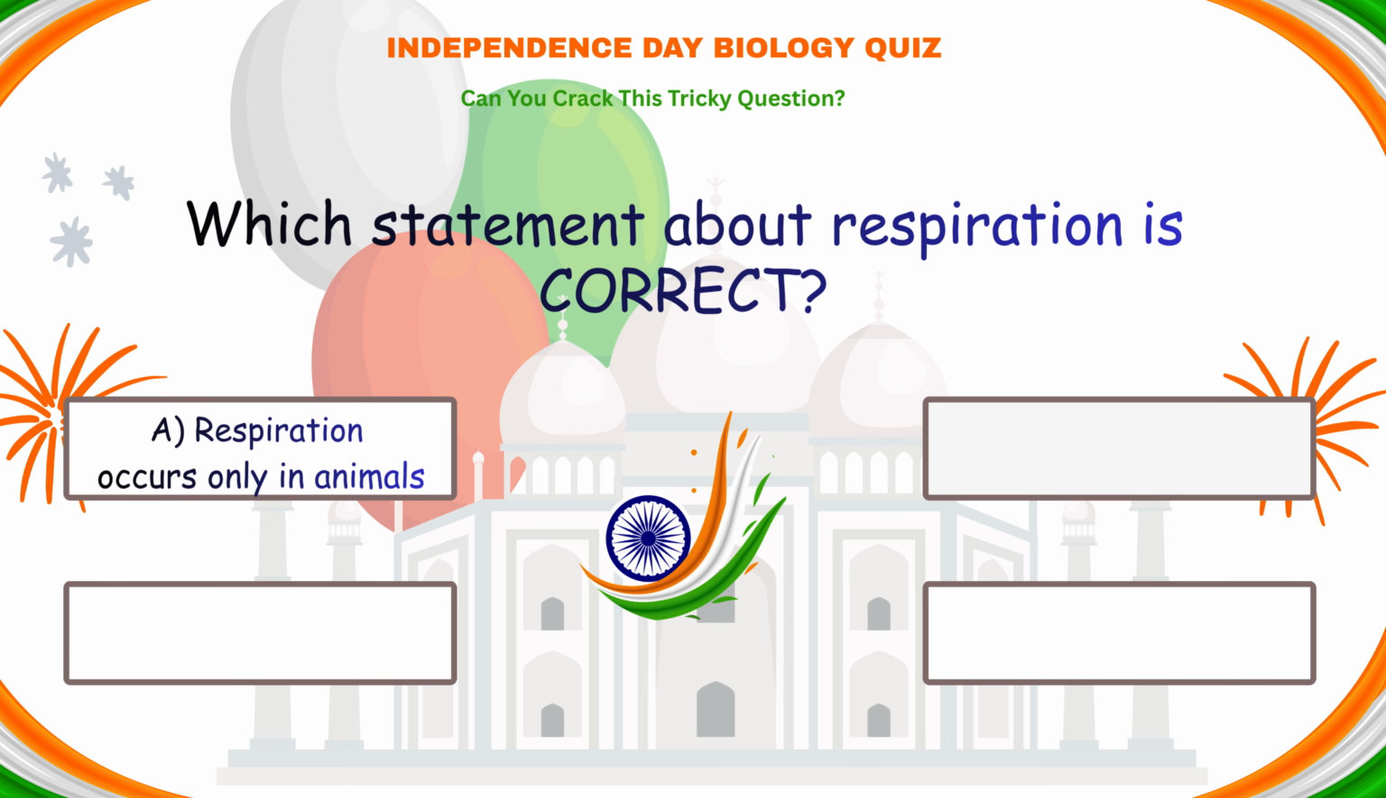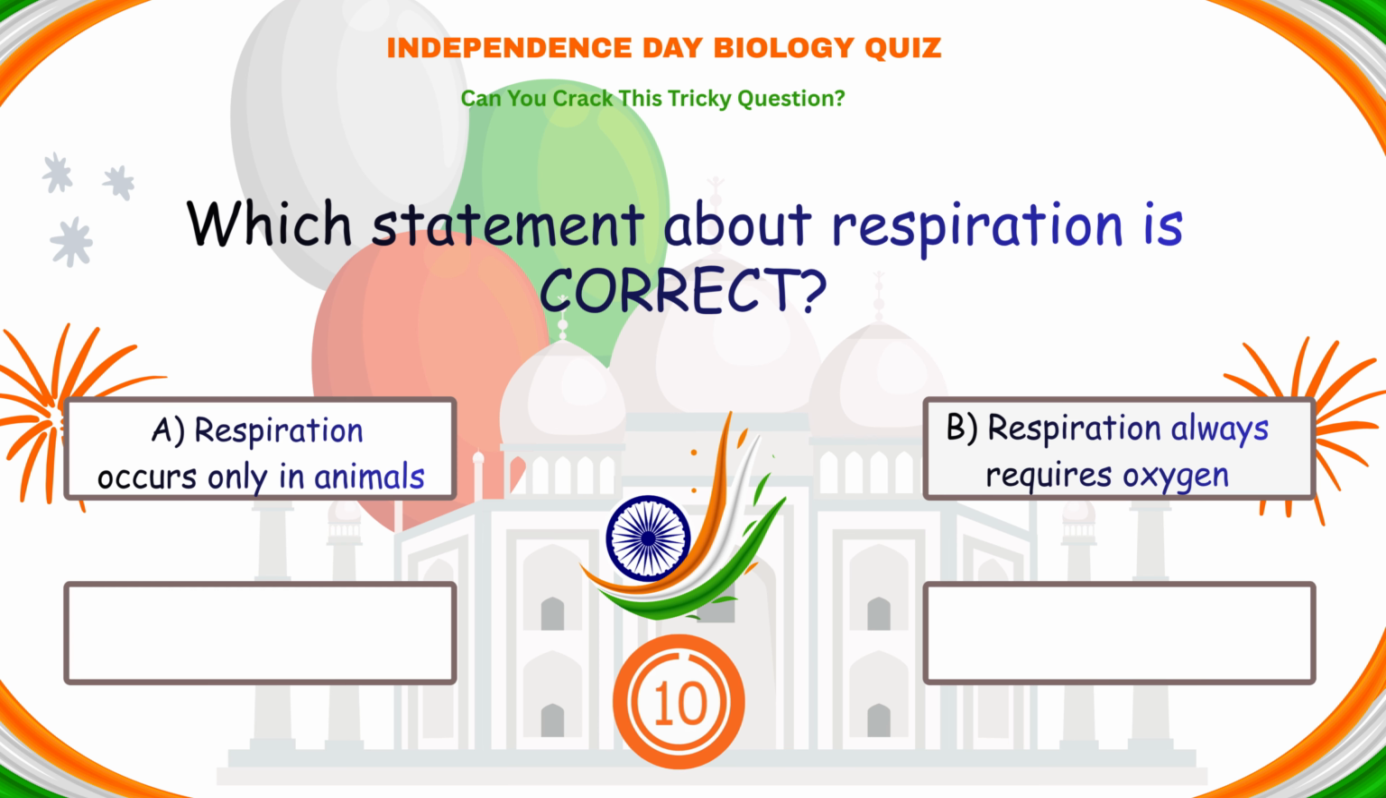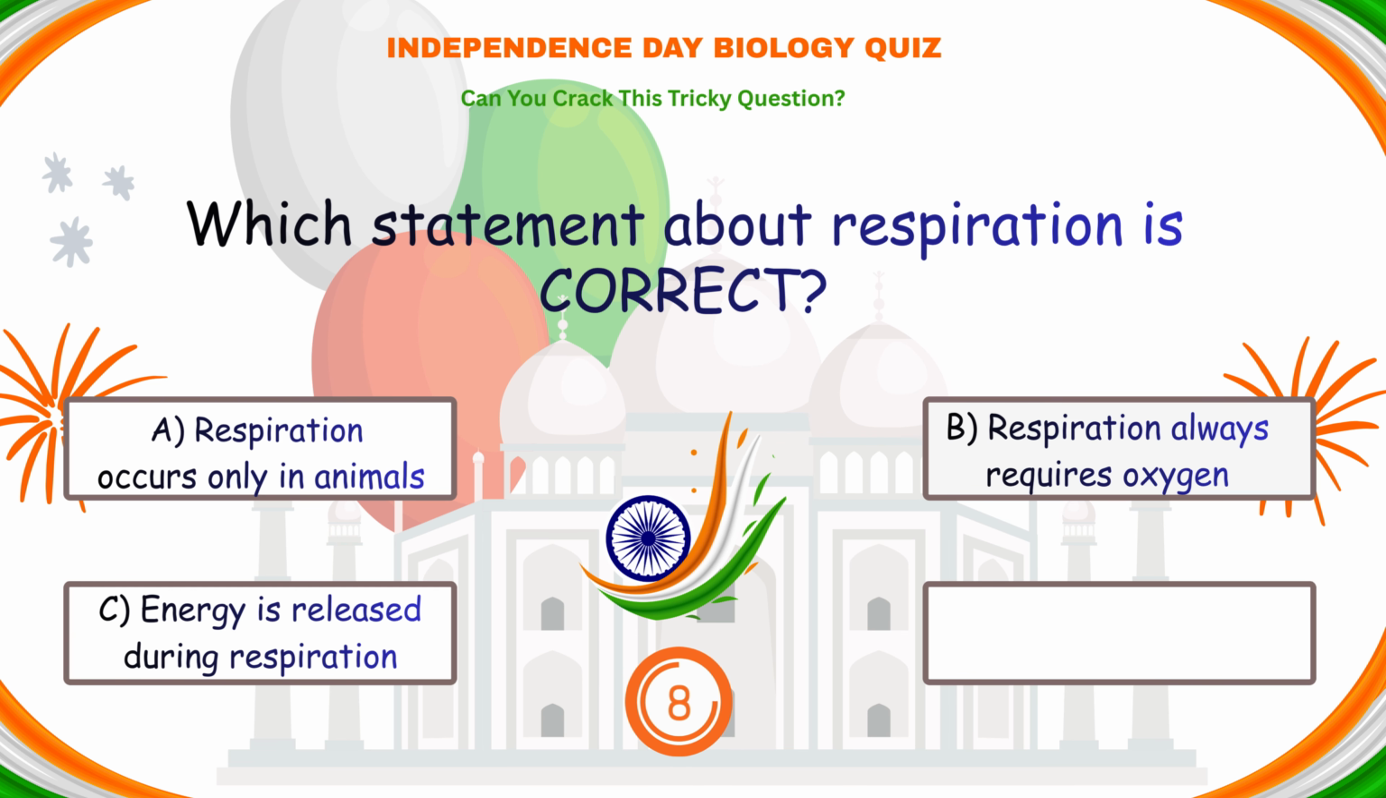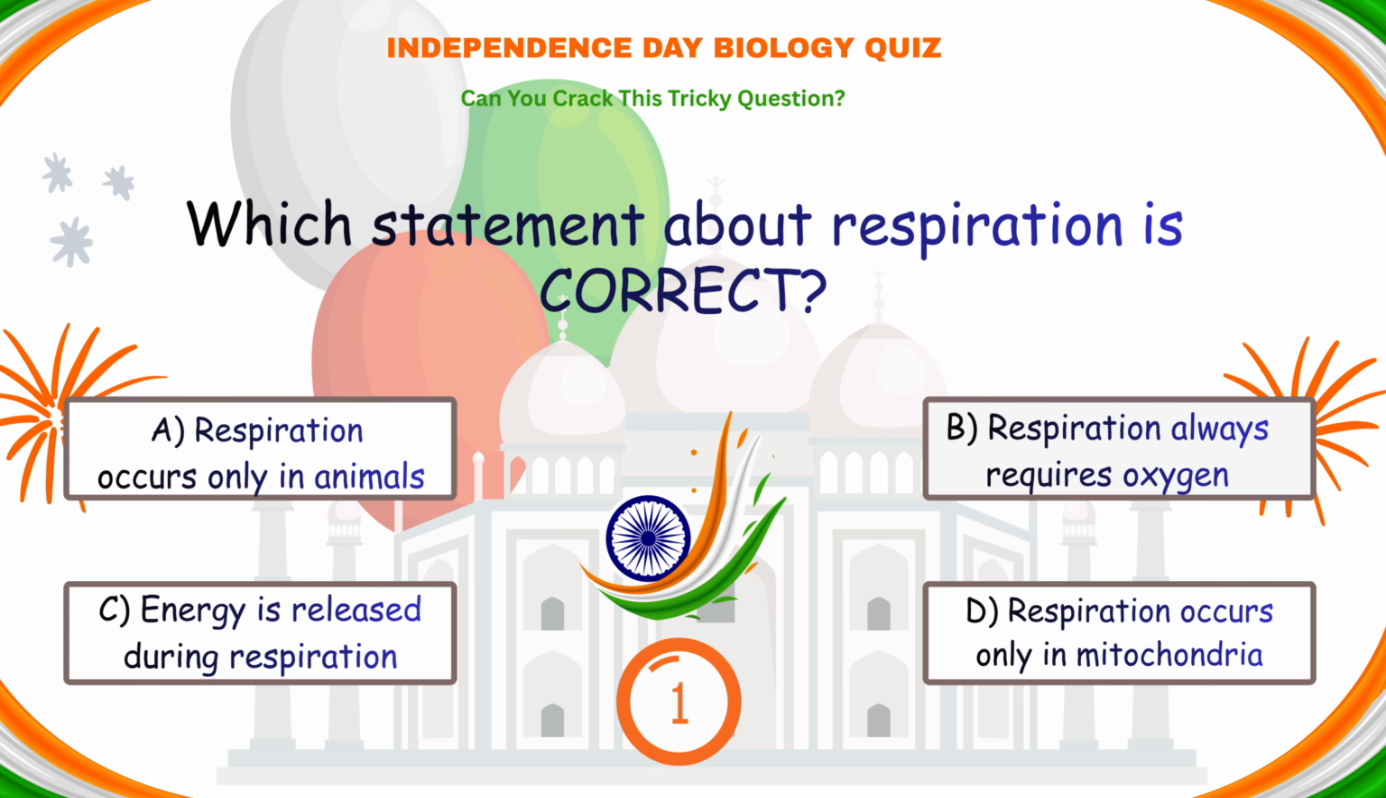Which statement about respiration is correct? A. Respiration occur only in animals. B. Respiration always require oxygen. C. Energy is released during respiration. D. Respiration occurs only in mitochondria.